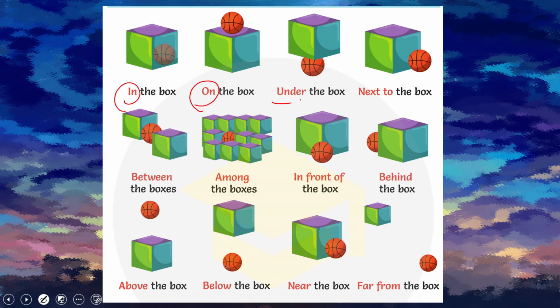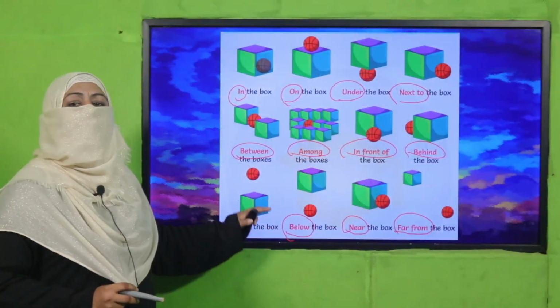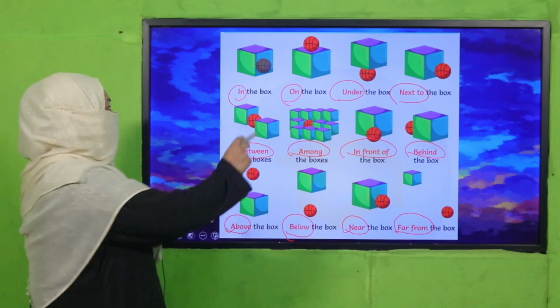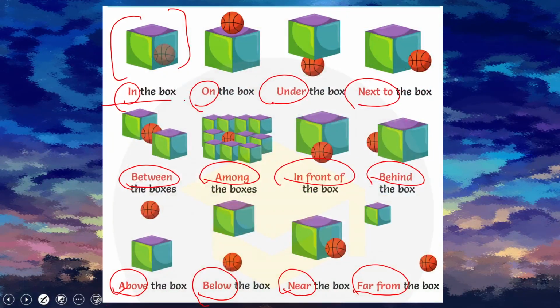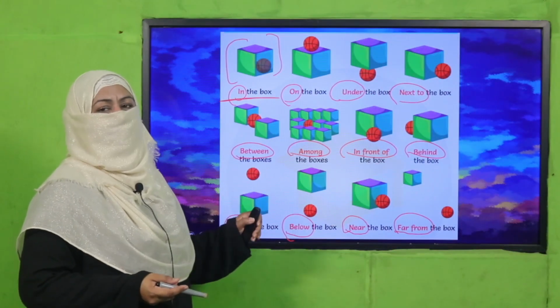In, on, under, next to, between, among, in front of, behind, above, below, near, far from, all these words are position words, right? So by looking at the picture, we describe the position of a naming word accordingly, right? This is how we use position words.